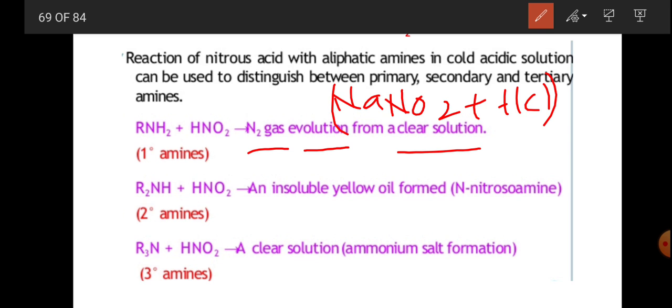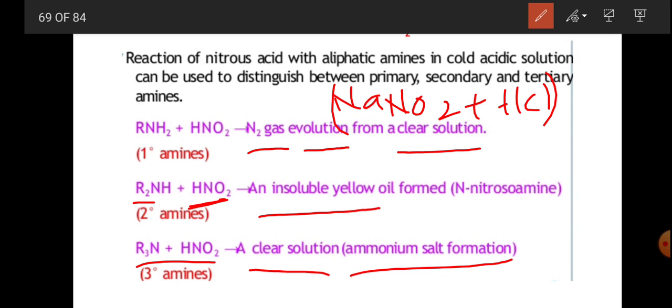The secondary amines on reaction with HNO2 give an insoluble yellow oil, that is N-nitrosoamine. And tertiary amines on reaction with HNO2 give a clear solution, where ammonium salt formation can be observed.